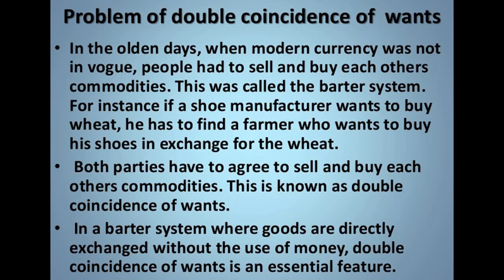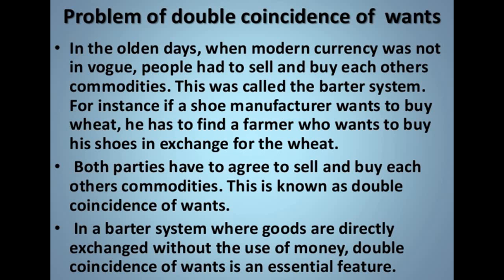The situation is that the other person should also want the thing that you have. If you both agree to exchange those items with each other, that is the double coincidence of wants, where both parties are interested in each other's item. But if one person wants and the other doesn't, both parties first have to agree. If they don't agree, they can't exchange the items.